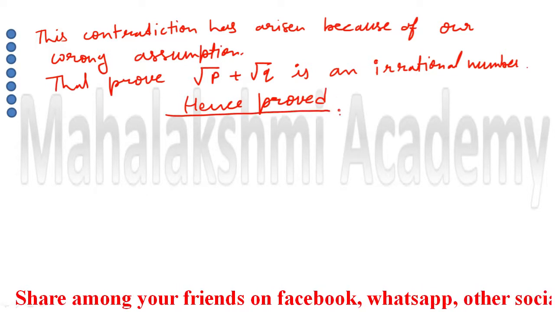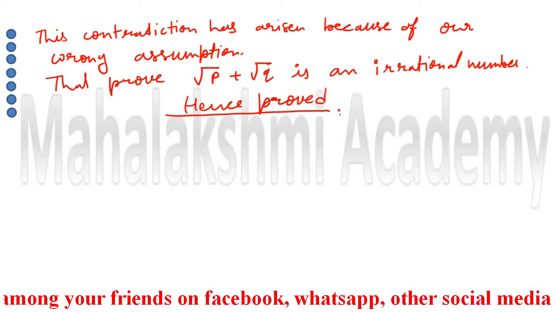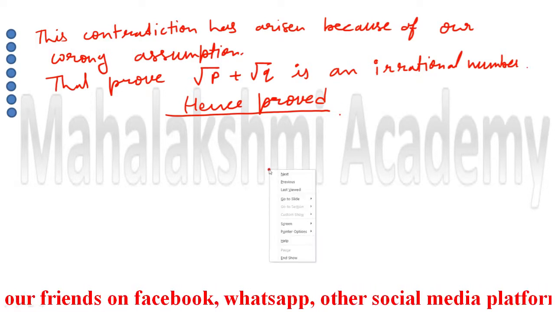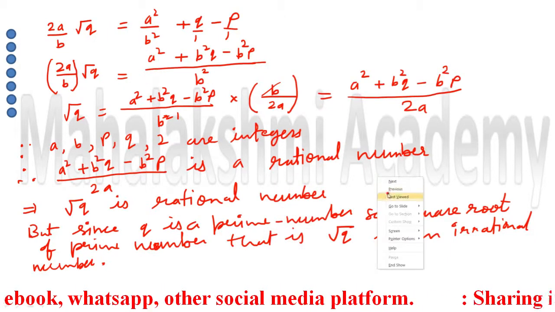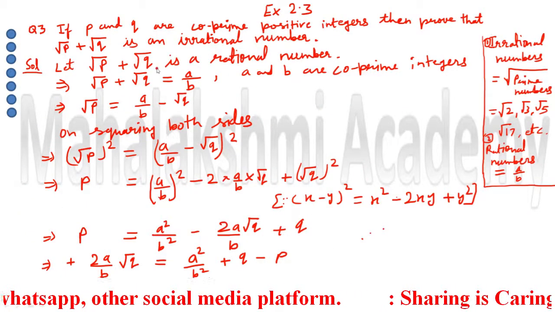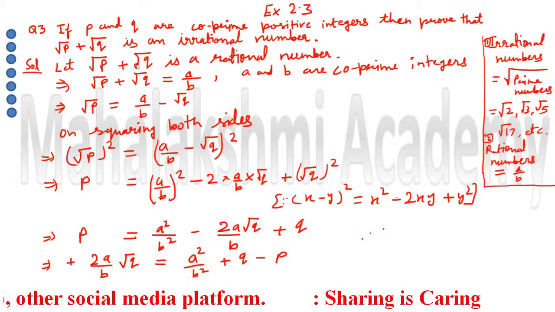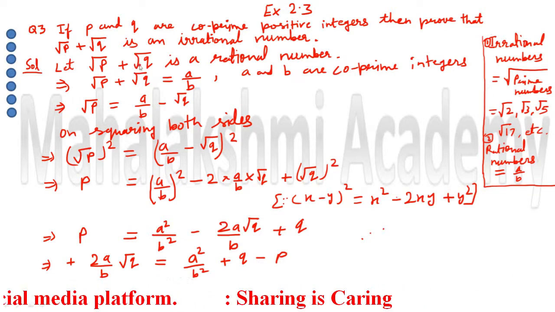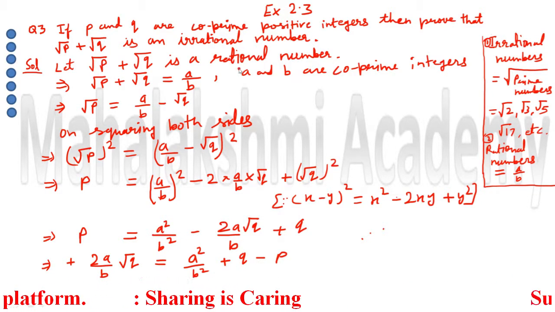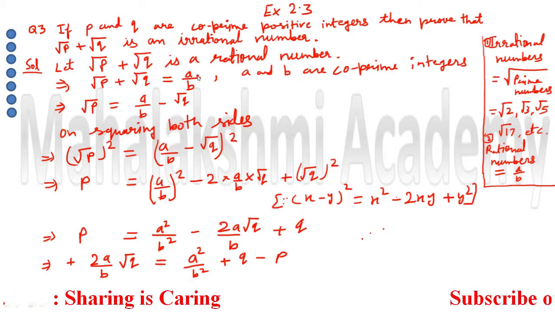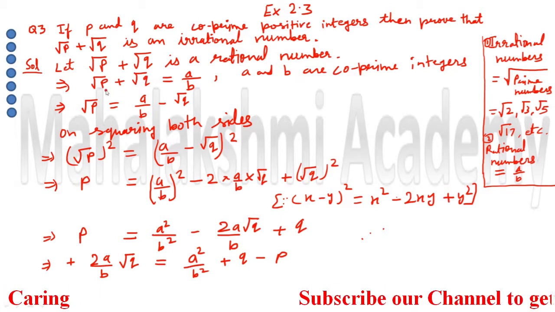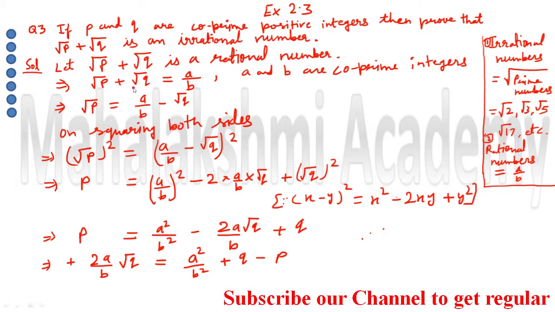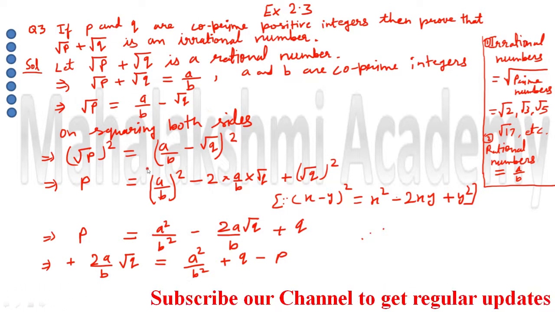So students, this question is lengthy. First, once again we'll see from the starting onwards. In starting we had used the contradiction method. We had assumed root p plus root q as rational number, and if it is a rational number we can write it in the form of numerator upon denominator. Then I kept any one number here and I shifted, and I did the square on both the sides.